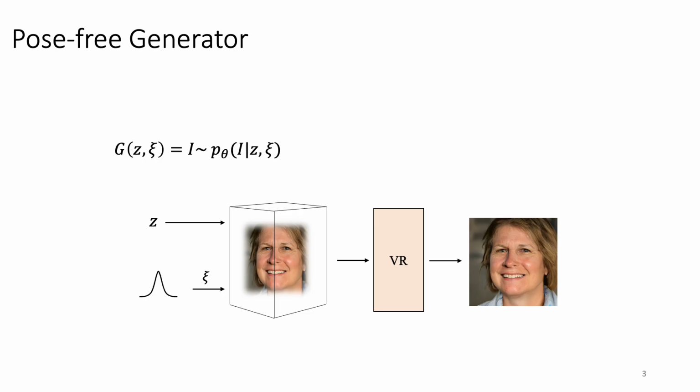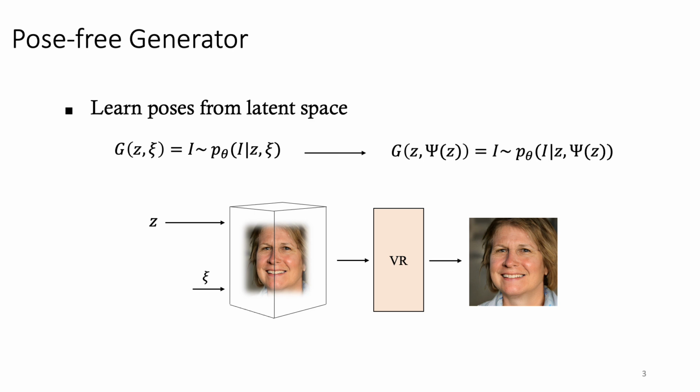In POV3D, we first redesign the generator to make it pose-free. In the conventional 3D-aware generator, the camera pose is sampled from a prior distribution. Now, we propose to learn poses from latent space, where we introduce a pose learner to infer the pose for rendering. Therefore, our generator aims at approximating the conditional probability only from the latent observation, which is prone to simulating the native data distribution without taking the pose prior into account.